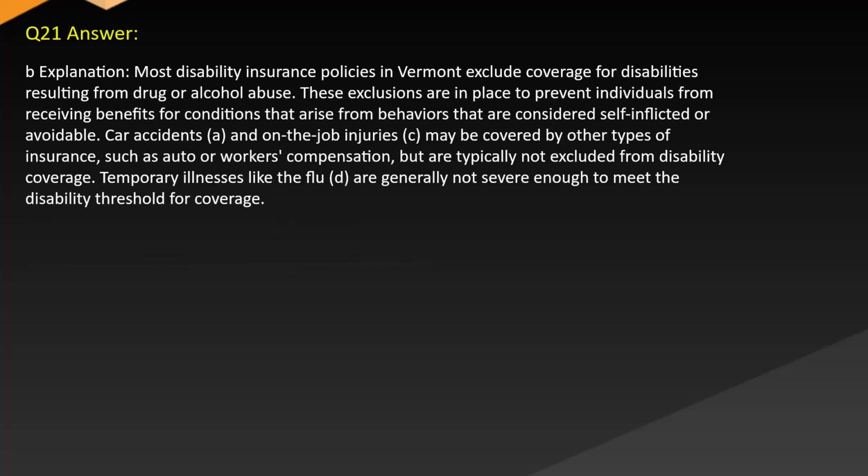Answer. B. Explanation. Most disability insurance policies in Vermont exclude coverage for disabilities resulting from drug or alcohol abuse. These exclusions are in place to prevent individuals from receiving benefits for conditions that arise from behaviors that are considered self-inflicted or avoidable. Car accidents, A, and on-the-job injuries, C, may be covered by other types of insurance, such as auto or workers' compensation, but are typically not excluded from disability coverage. Temporary illnesses like the flu, D, are generally not severe enough to meet the disability threshold for coverage.